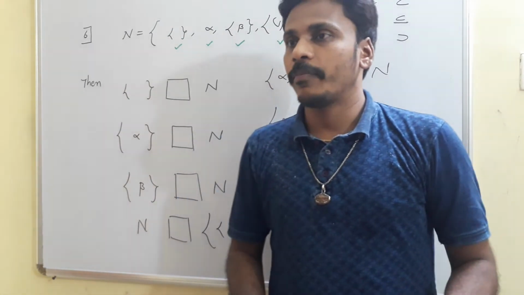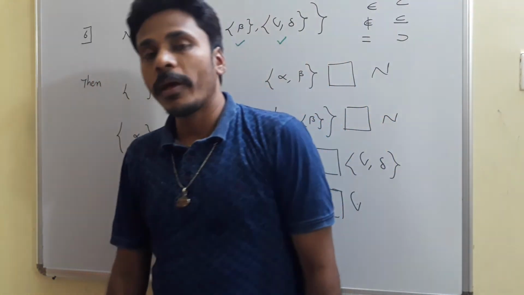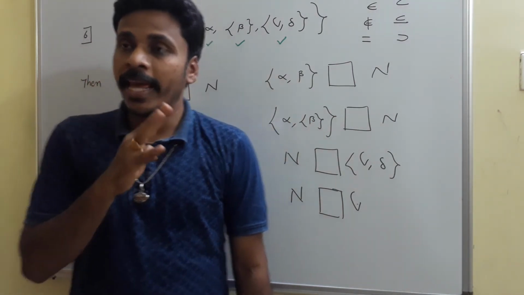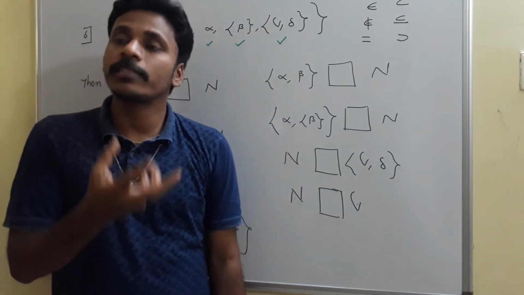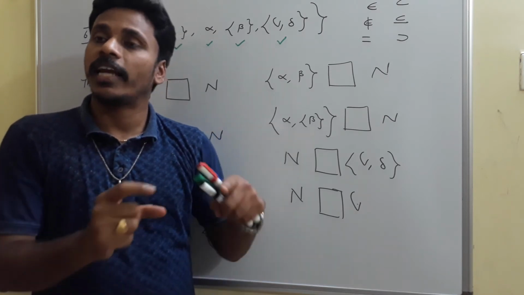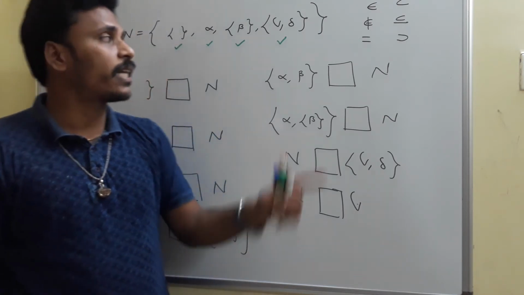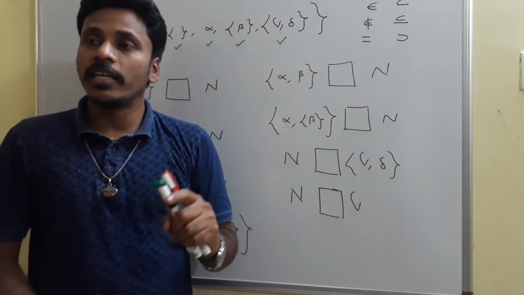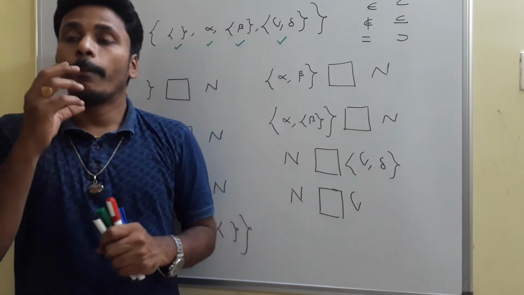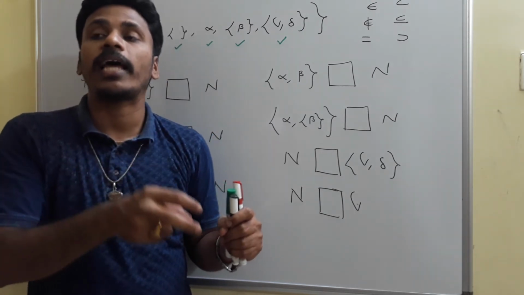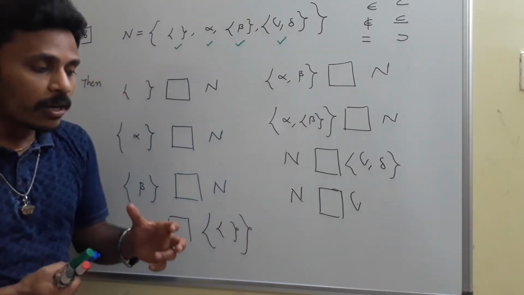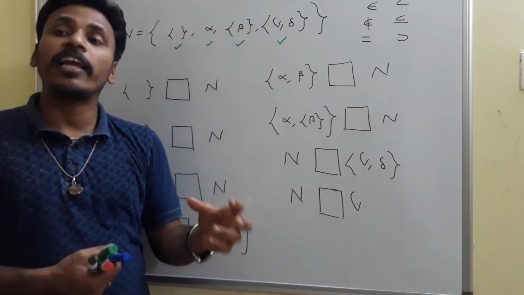And this bag, in the sense the set N, contains how many elements? Only 4 elements. Don't get confused. N has only 4 elements. First element is empty set, second element is alpha, third element is set containing beta, and fourth element is set containing gamma comma delta. I don't have gamma in my bag, I don't have delta in my bag, but I have a set containing gamma comma delta in my bag. That's what you need to get clarity on. I don't have beta in my bag, I have a set containing beta in my bag.